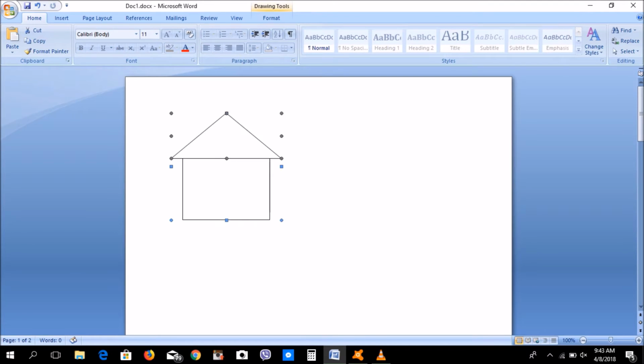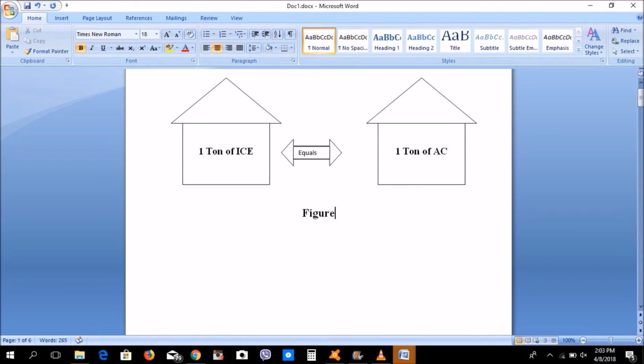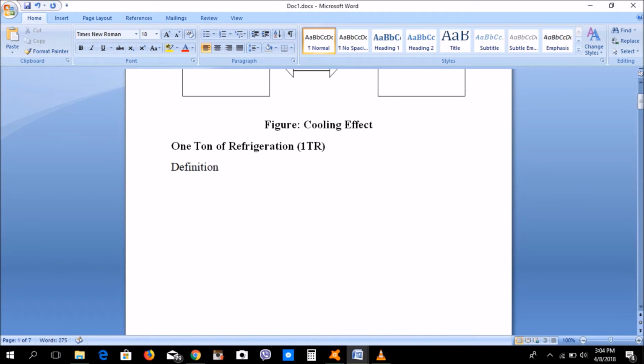Let's learn what 1 ton of refrigeration means. First we take two enclosed rooms, one containing 1 ton of ice and another containing 1 ton of AC. The cooling effect of these two rooms will be equal. 1 ton of refrigeration, in short 1 TR. Now let's go through the definition.